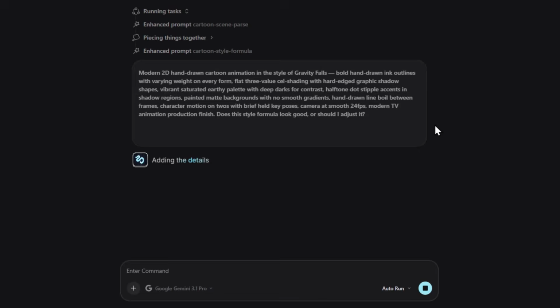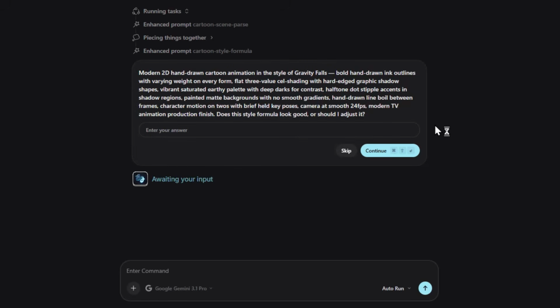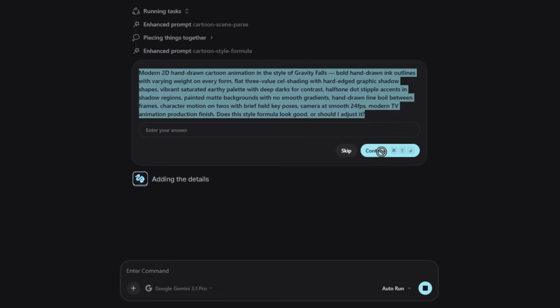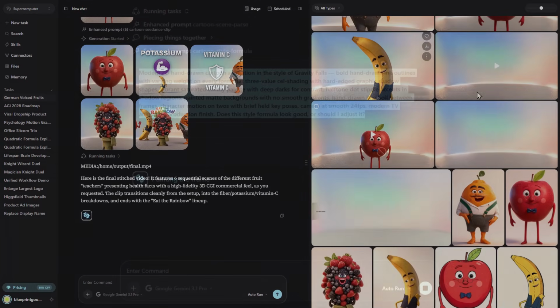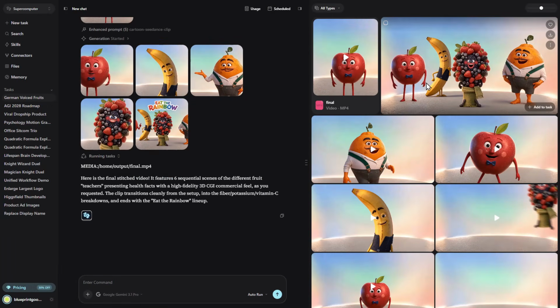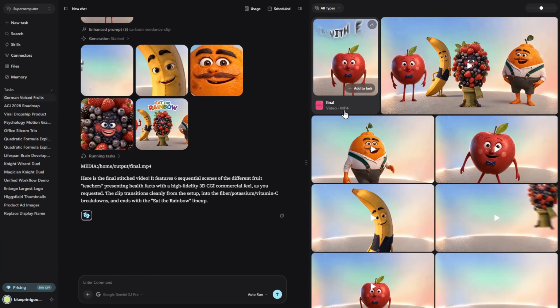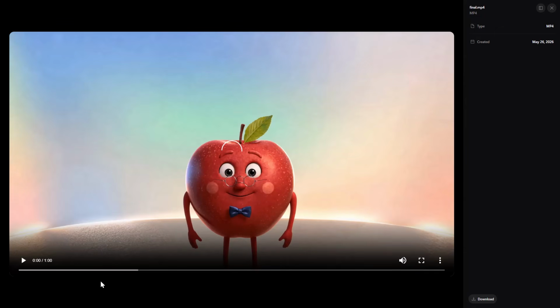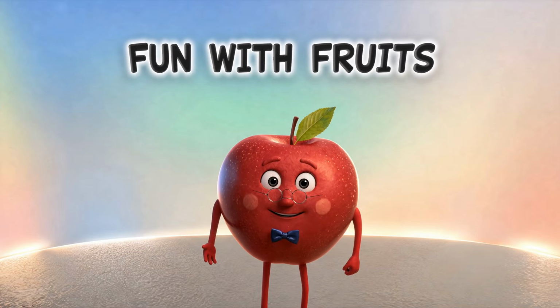Okay, the agent is evaluating my input and has just provided a detailed breakdown of the video's art style. It looks spot on, so I'm just going to click continue here because this agent is smart enough to handle the rest. Alright, the AI agent has finished generating all the images and assets we need, and it has compiled a final MP4 video. Let's watch it.